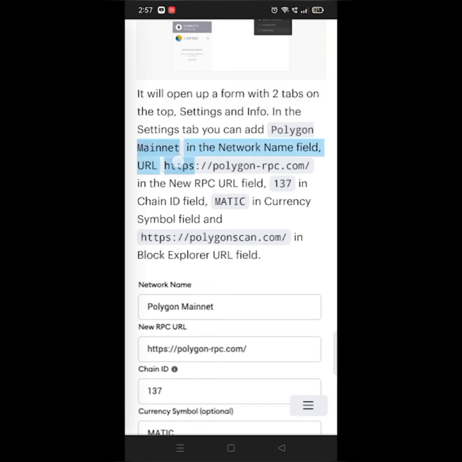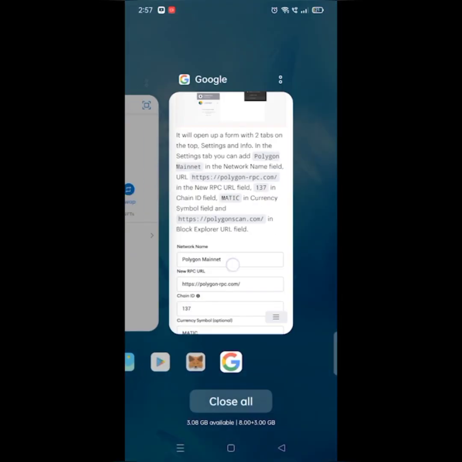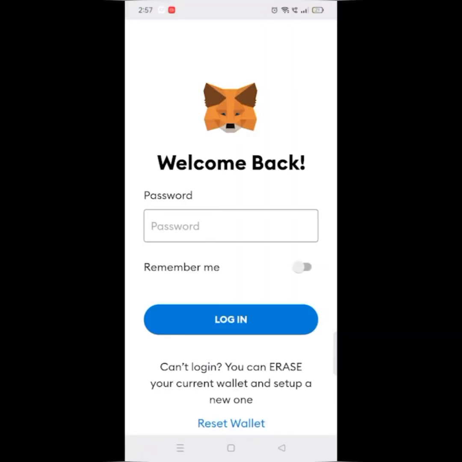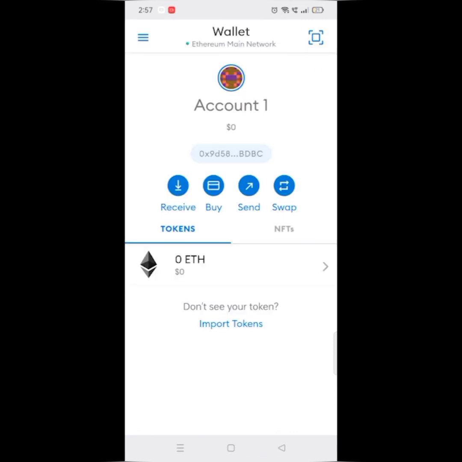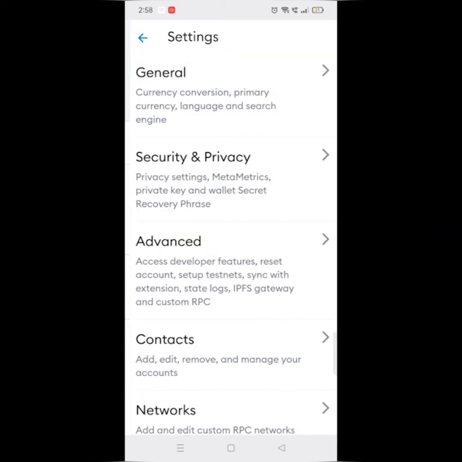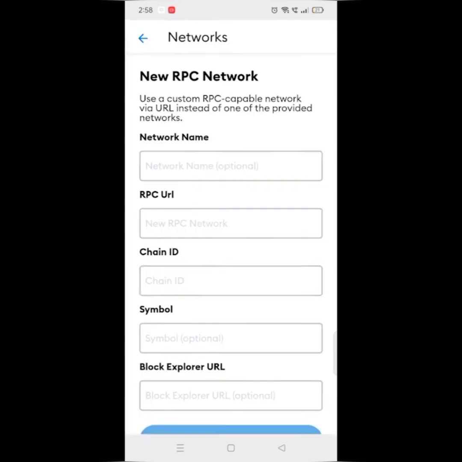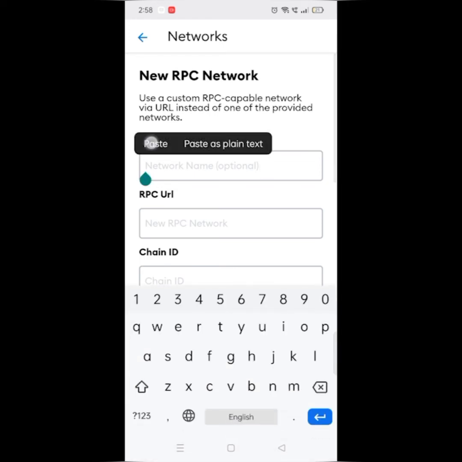Now copy the network name field. Now go to settings, click on networks and click on add network. Now paste the network name here.